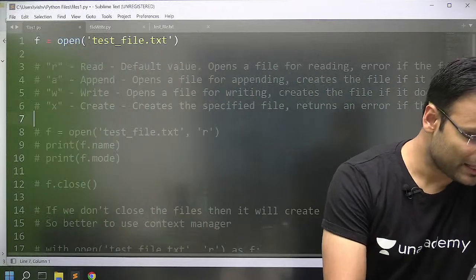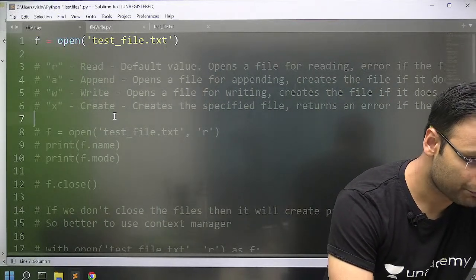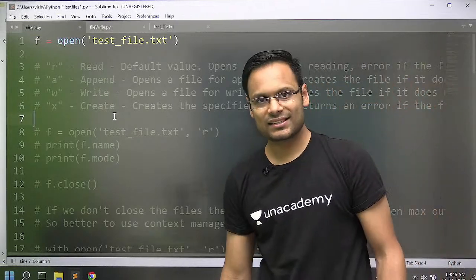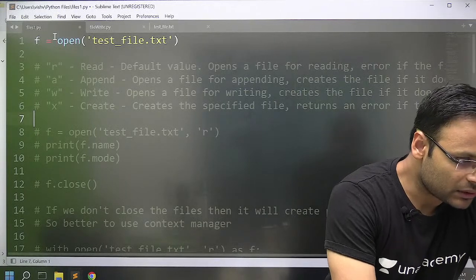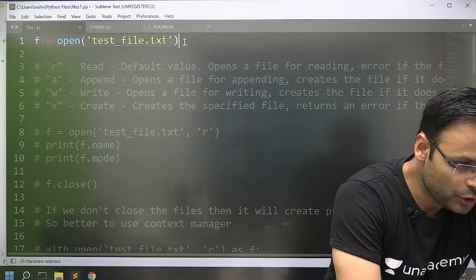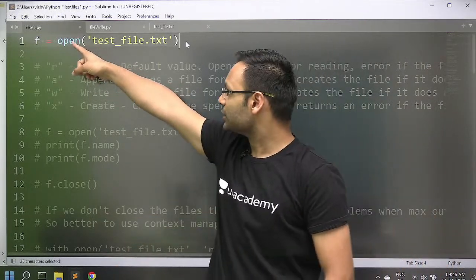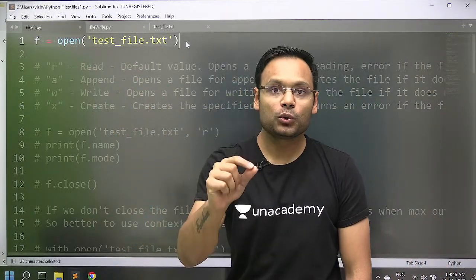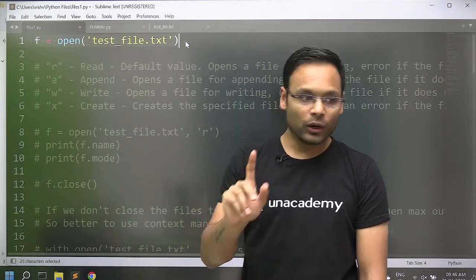That file will be created if there is no file like that when using option X. If a file with the same name exists, then it will give you an error. Fine. Okay. The thing is, when you open a file like that through the open function, you will have to explicitly close that file. How?